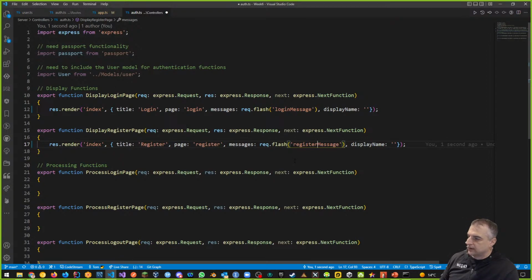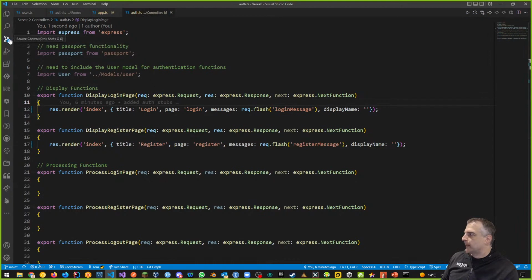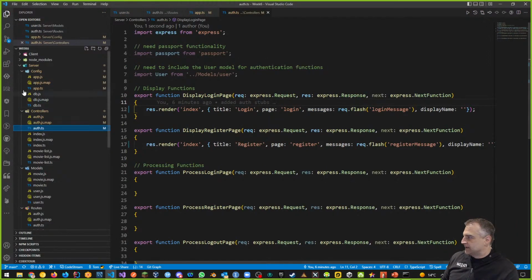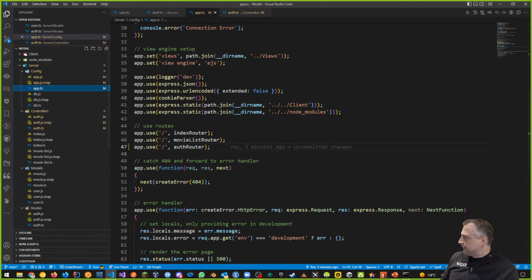the register page route. But we need to set up Flash, request Flash, because request Flash won't work. It'll error out if I try and do this, because I haven't set this up in my configuration at all. So back to the drawing board. Let's save this. And I mean that we're going to add stuff to the configuration now. We need to add in all of the configuration that I want for my site and for my login.